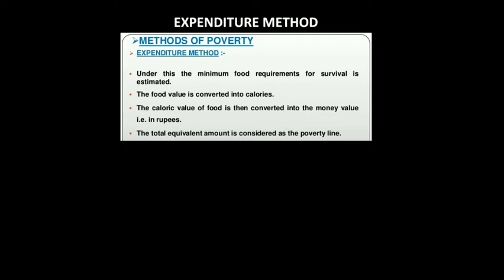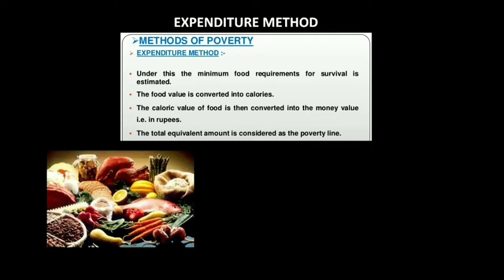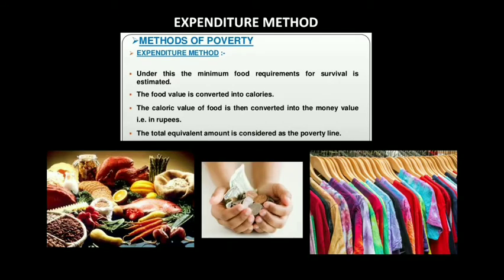According to the calories that would be measured, and also whatever things that you are buying, in terms of clothes, in terms of other necessities, will also be counted. If a person is spending less than the poverty line, if a person is spending less money, you have the poverty line, and then you have the BPL, below poverty line. So if you are spending less than the poverty line, then you would be considered as a BPL, that is, you fall under the below poverty line.